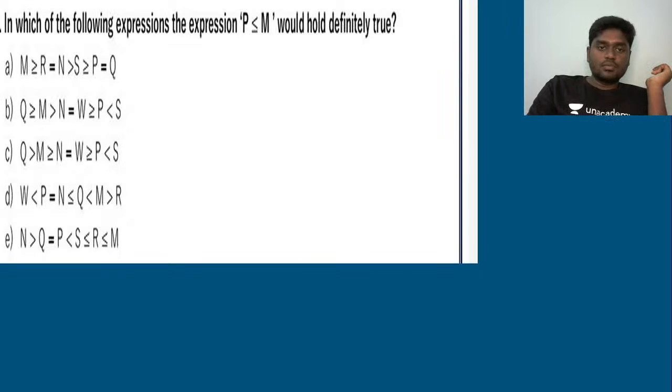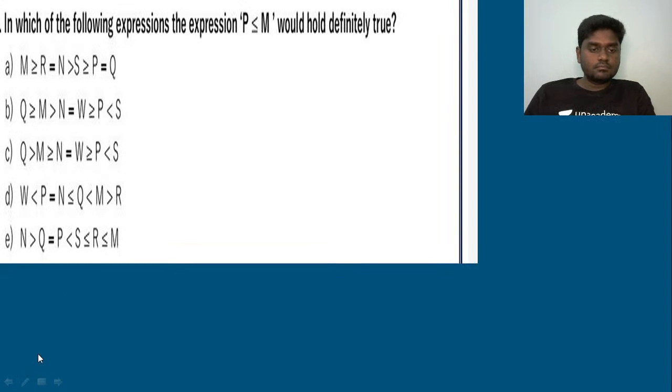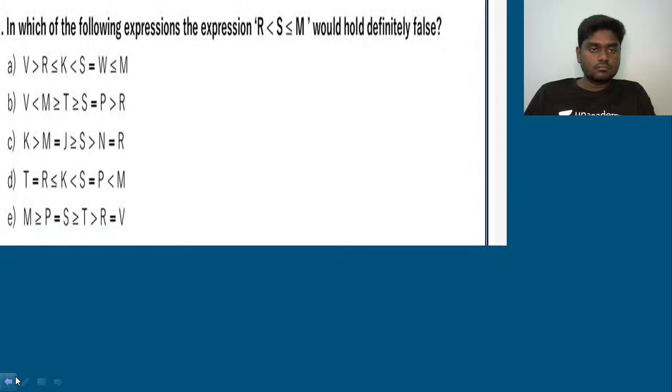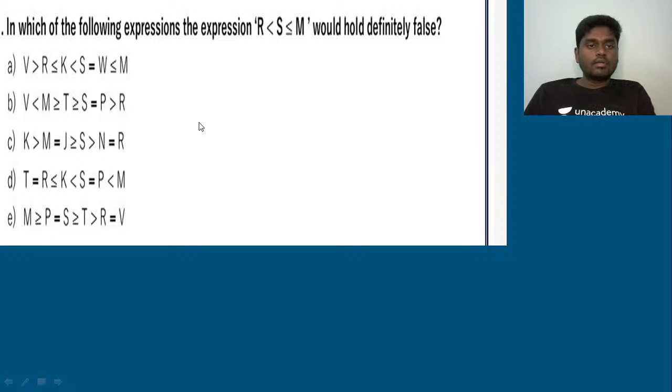I think possibly this could be the, yeah, we have one more question. Quickly, yeah. So in which of the following expressions, that is R less than S less than or equal to M, would hold definitely false? Okay, which hold definitely false.